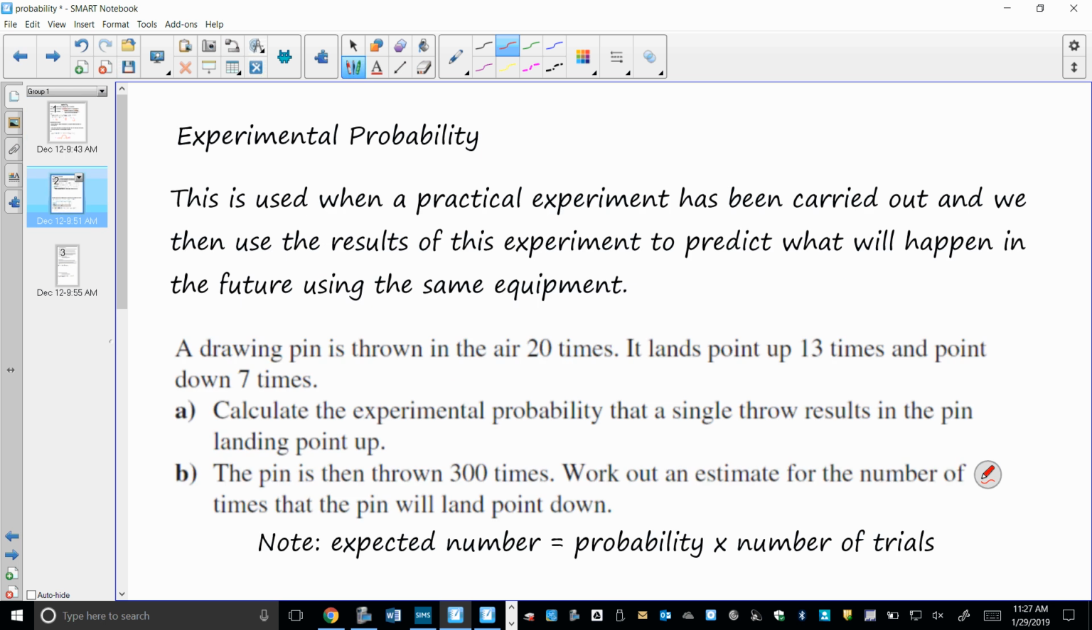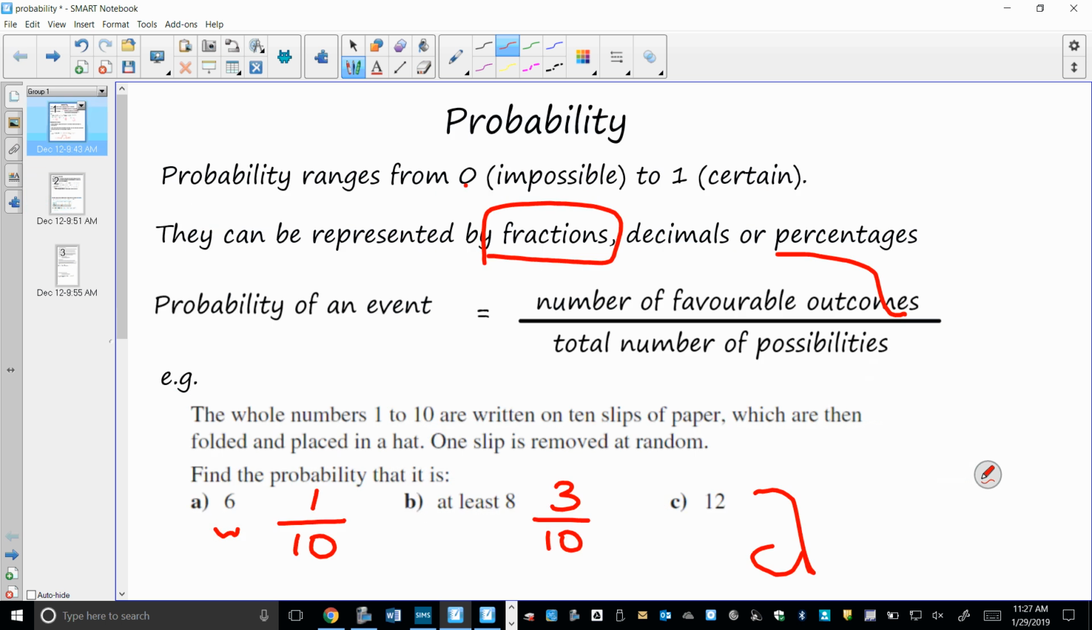Experimental probability is used if a practical experiment has been carried out. So you could stand on the street and count the number of different coloured cars that go past you, and you could record that information. You could toss a drawing pin millions of times. You could do any kind of practical situation, and that means the probability of the event is still going to be the same.